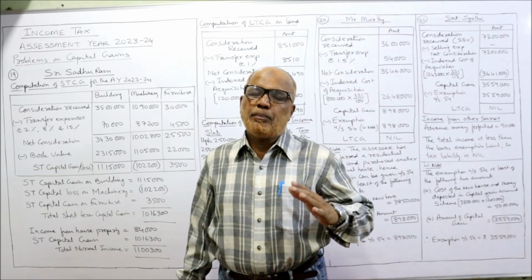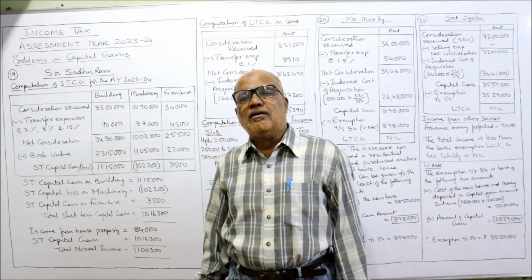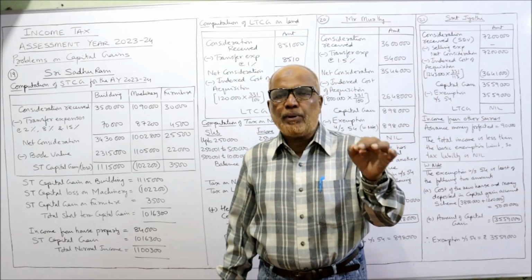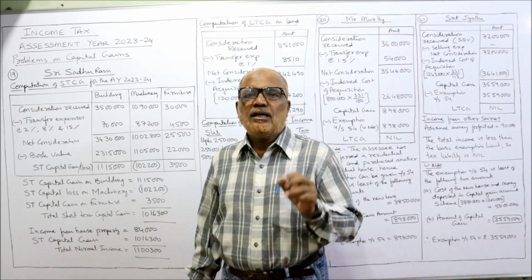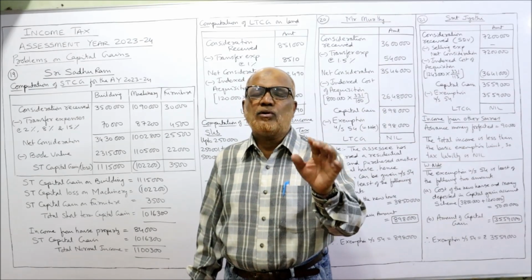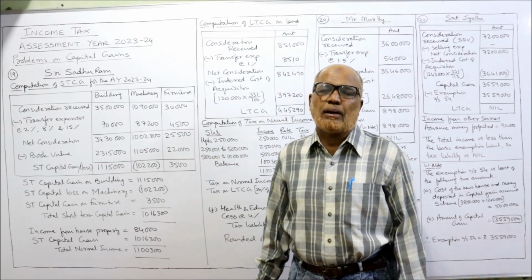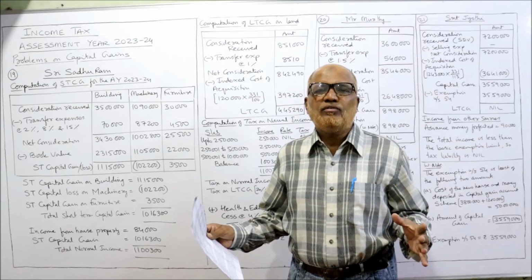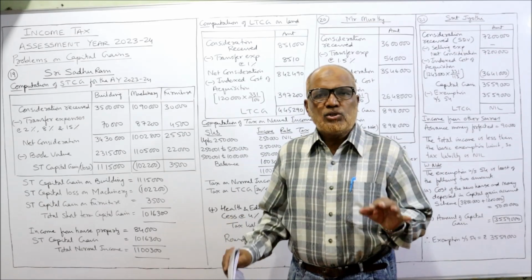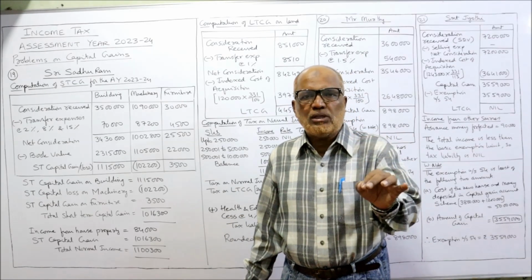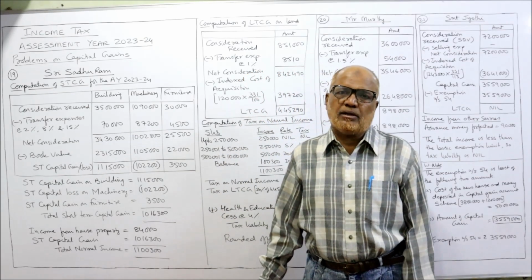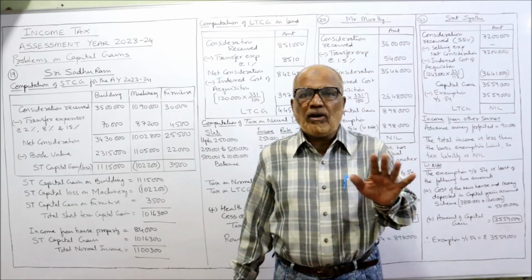One point I have already explained in the previous problems. If an asset is used in the business and is a depreciable asset, then the gain arising on the transfer of those capital assets will always be short-term capital gain, irrespective of the period of holding, whether they hold for 23 years or 43 years. For any depreciable asset used in the business, the gain arising will always be short-term capital gain, not long-term. The indexing will not be done.